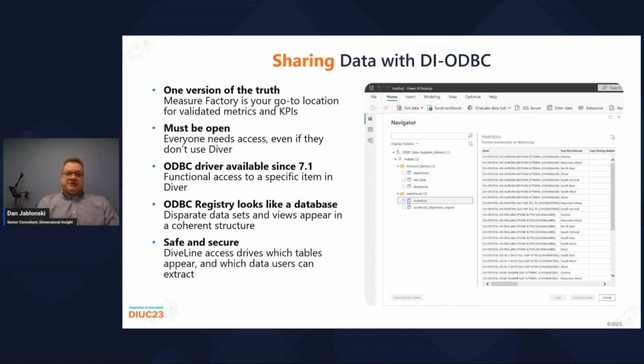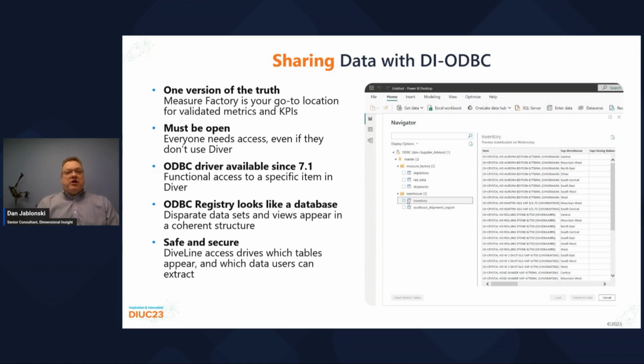But to achieve that consistency, Factory's results can't be locked away in Gateway. They must be available to everyone. To that end, in 7.1, DI introduced an ODBC driver to allow users to connect to DiveLine and extract data from Spectre and Measure Factory.